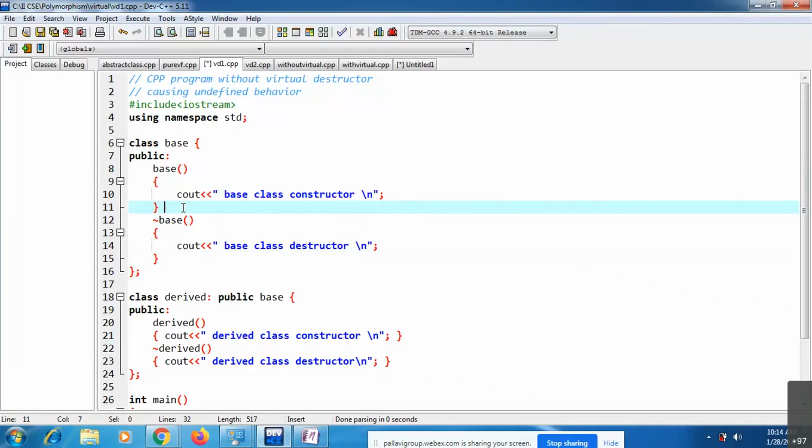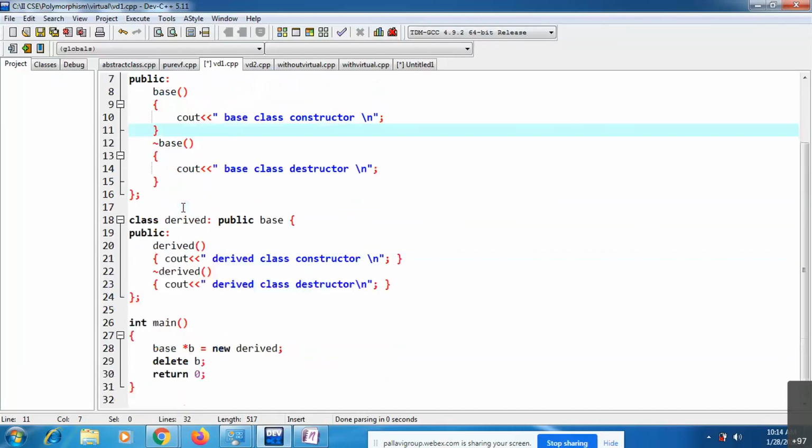The same way, the destructor is going to be called when the scope of that particular object ends. For example, in the main function, if I create any object, once the scope of main ends, at that time by default the destructor is going to be called. No need to call this destructor manually. By default, the destructor is called when that particular object's scope ends. At that time, the compiler itself is going to call this destructor.